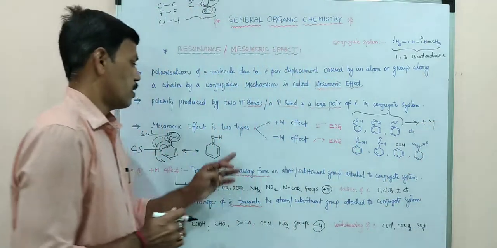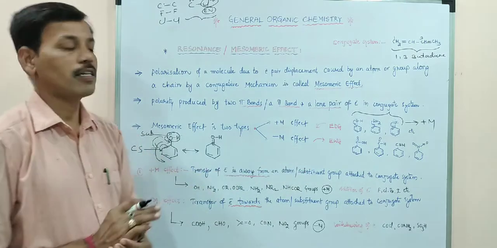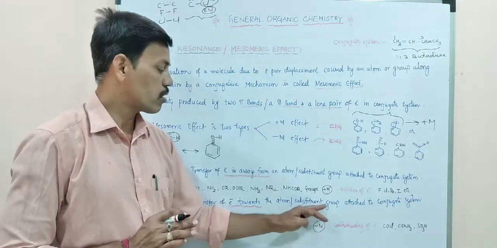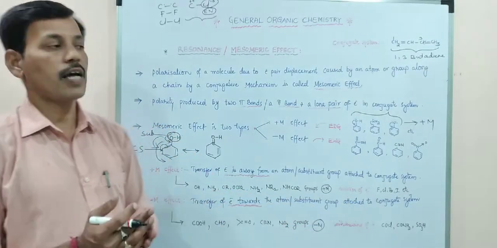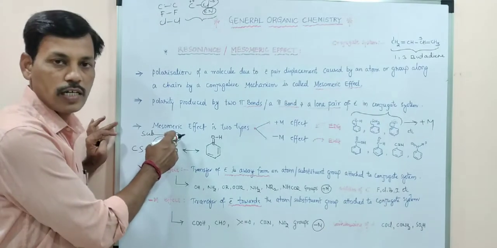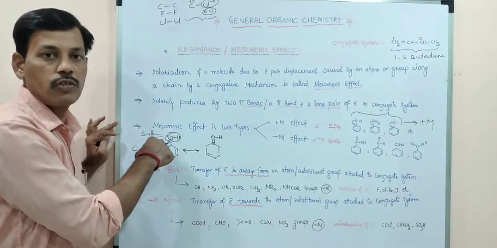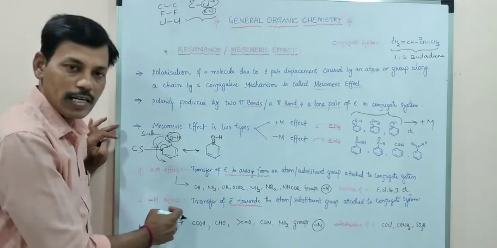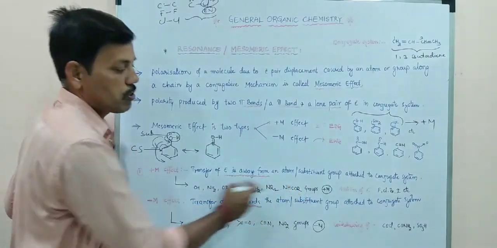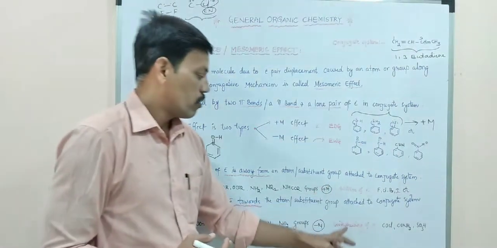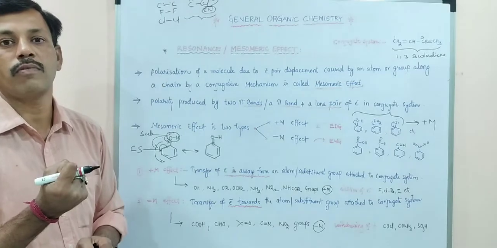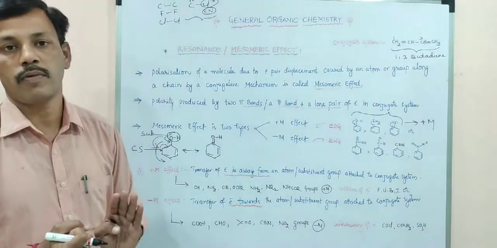So all these 3 compounds show plus M effect. Next, minus M effect. In minus M effect, there is transfer of electrons towards the atom or substituent group. So here what happens? It is reverse. Firstly, the substituent was giving electrons to the conjugate system, but in minus M effect, transfer of electrons is towards the atom or substituent group. So here, there is withdrawing of electrons, taking electrons from the conjugate system.